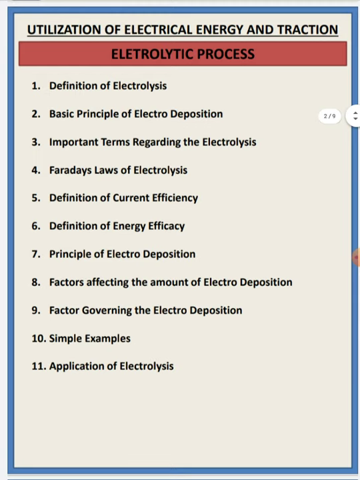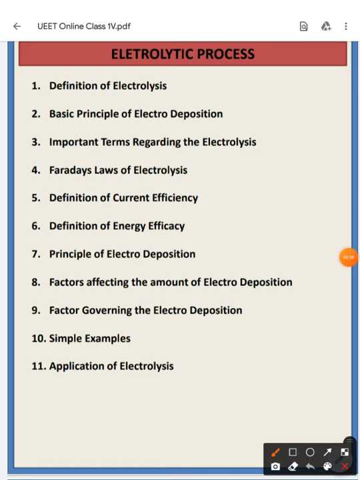In the syllabus you have several components: the definition of electrolysis, the basic principles of electrodeposition, the basic principle behind the electrolysis process, important terms regarding electrolysis, and Faraday's laws of electrolysis. There are two Faraday's laws for the electrolysis phenomenon.